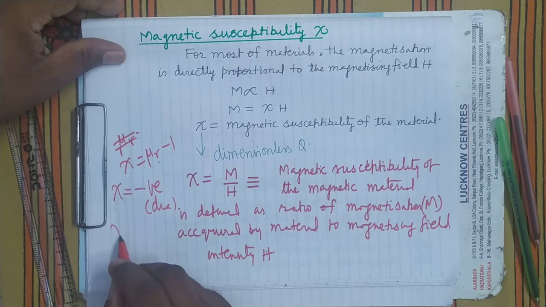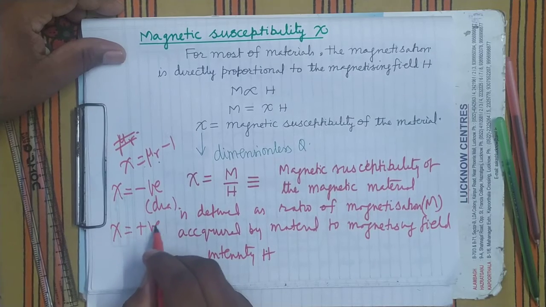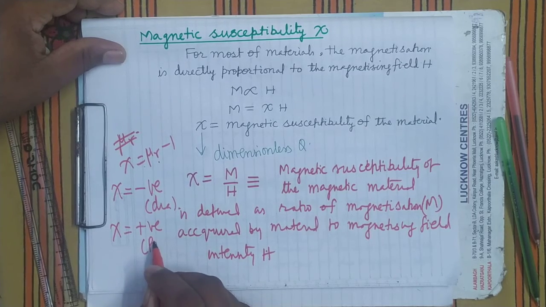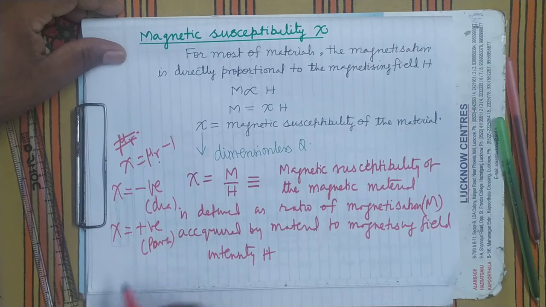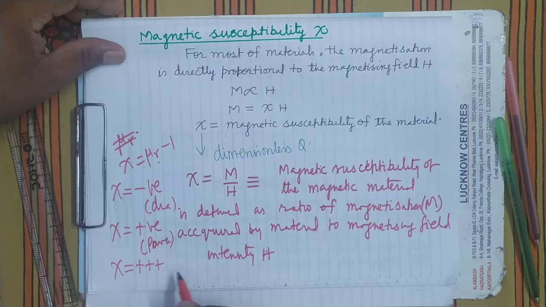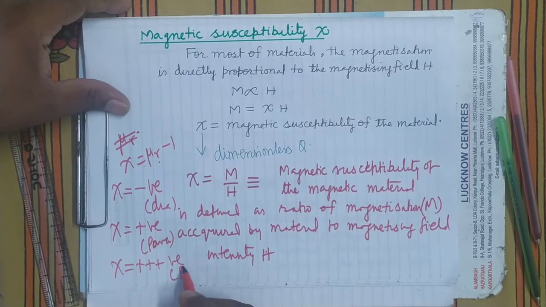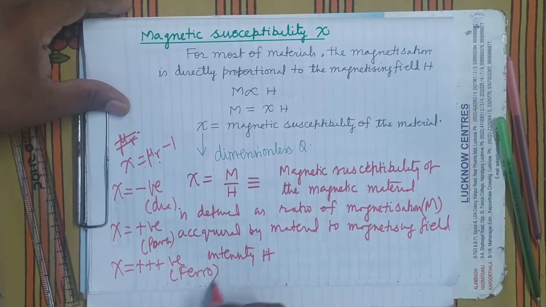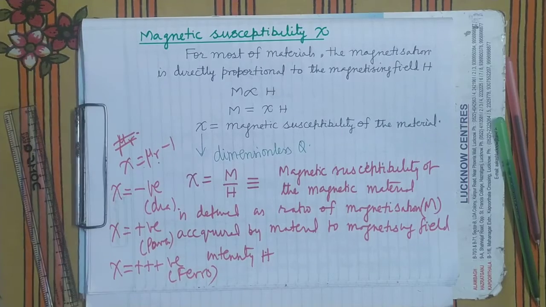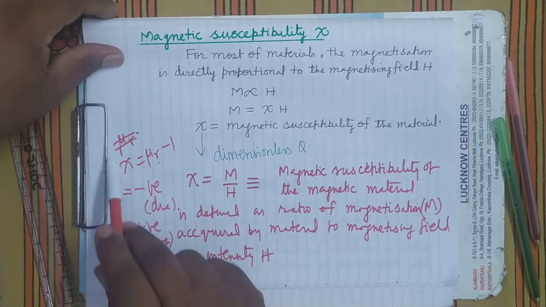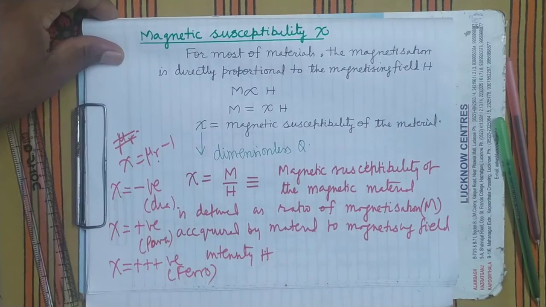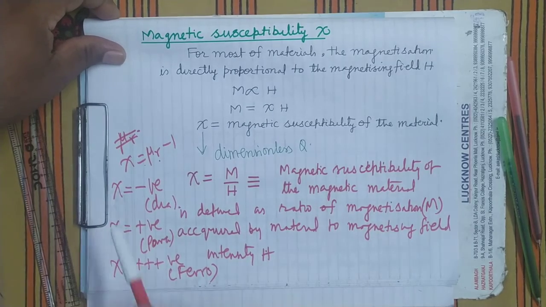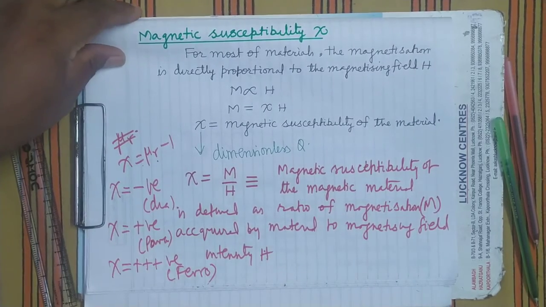For paramagnetic it is positive. And for ferromagnetic it is much more positive. In the previous lecture I directly told this relationship. Now today we will deduce it.